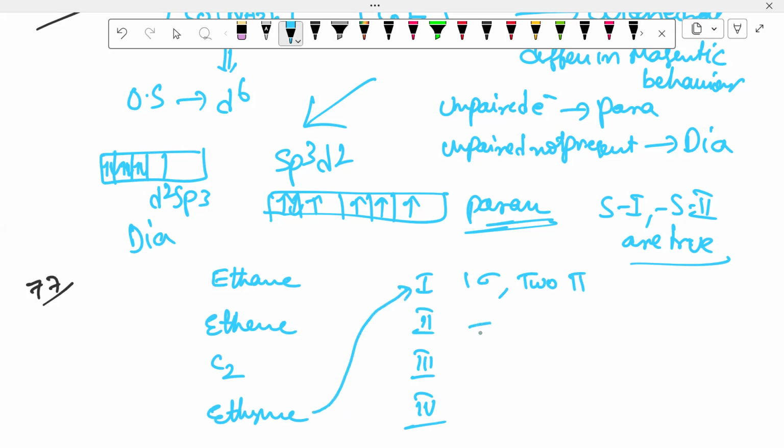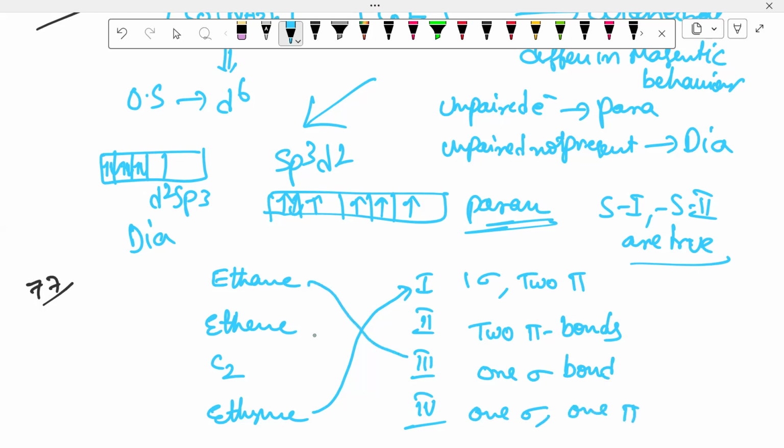Next, 2 pi bonds. Fourth one, 1 sigma bond. Next, 1 sigma, 1 pi. So 1 sigma bond, 1 sigma and 1 pi, and 2 pi bonds. This is the one. Okay.